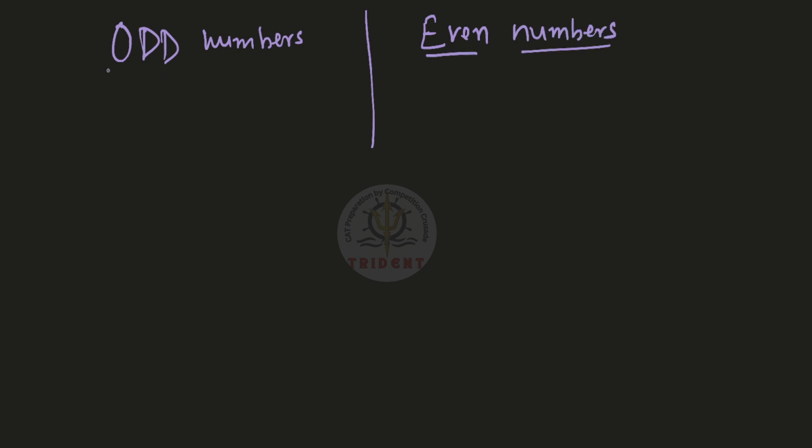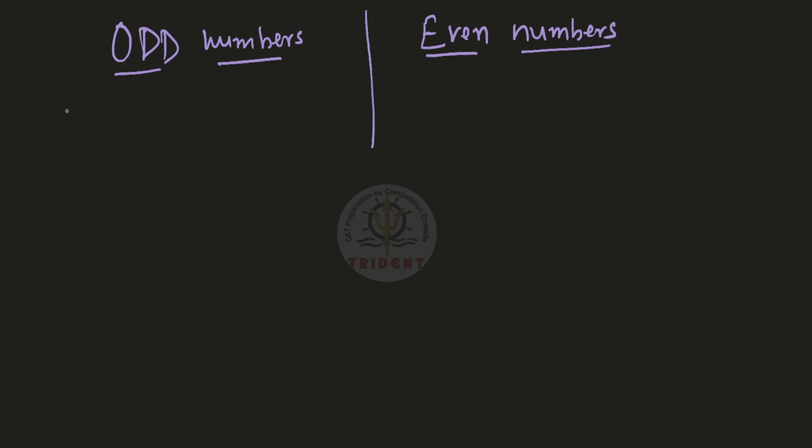We all know what odd numbers are. We are all aware of the odd numbers and the even numbers, but it is very easy to remember an odd number which is not a multiple of 2.